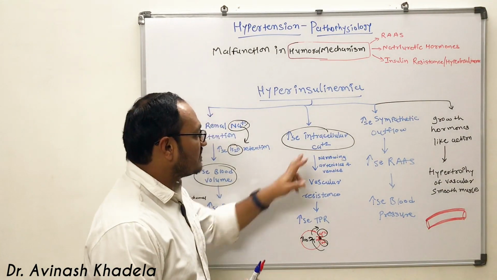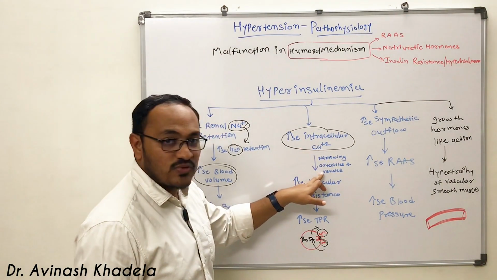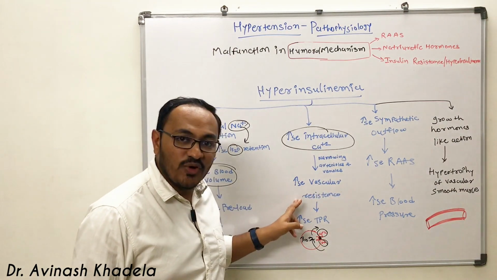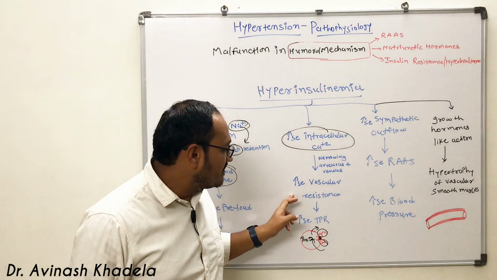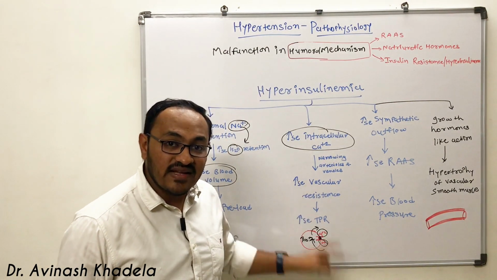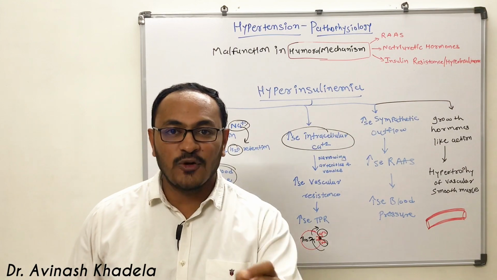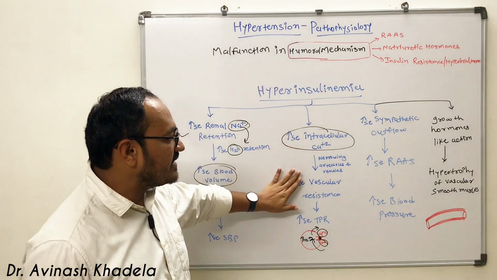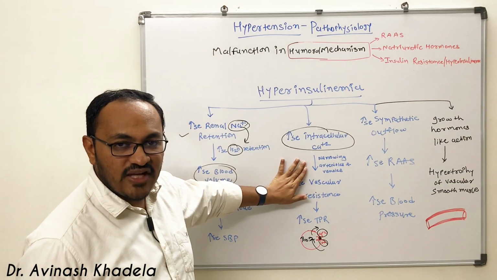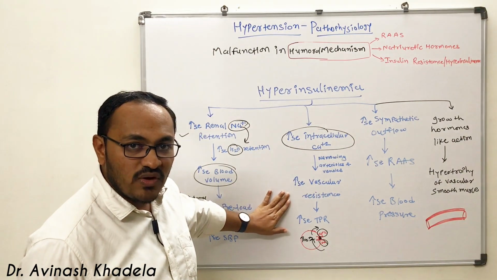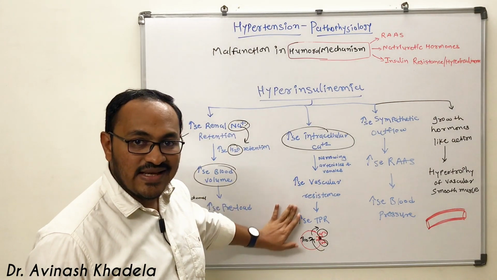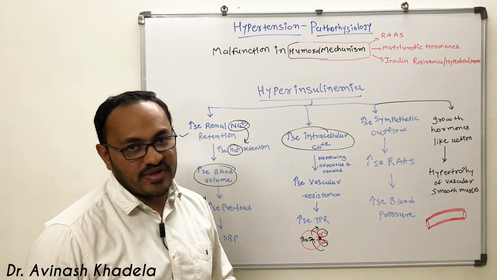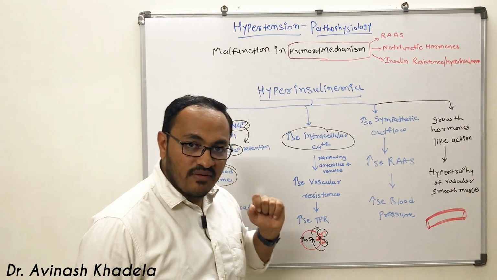This rise in intracellular calcium concentration leads to contraction of vascular smooth muscle, and because of the contraction of vascular smooth muscle, there will be a rise in vascular resistance, which is nothing but the afterload, total peripheral resistance. So due to calcium mediated narrowing of arteries and veins because of contraction, it leads to increase in vascular resistance, and it leads to increase in systolic as well as diastolic blood pressure. That is the second mechanism of insulin.